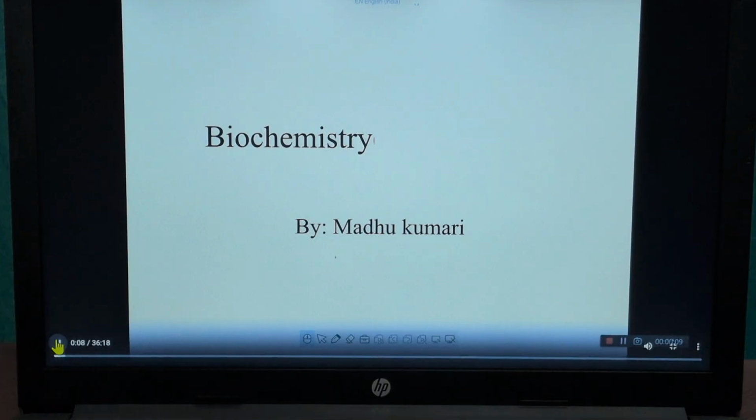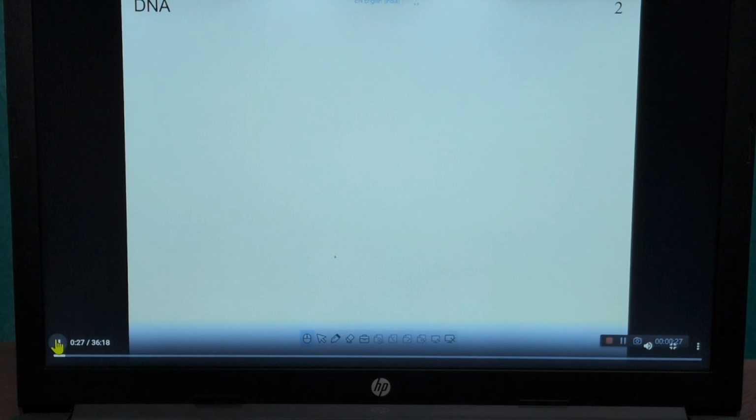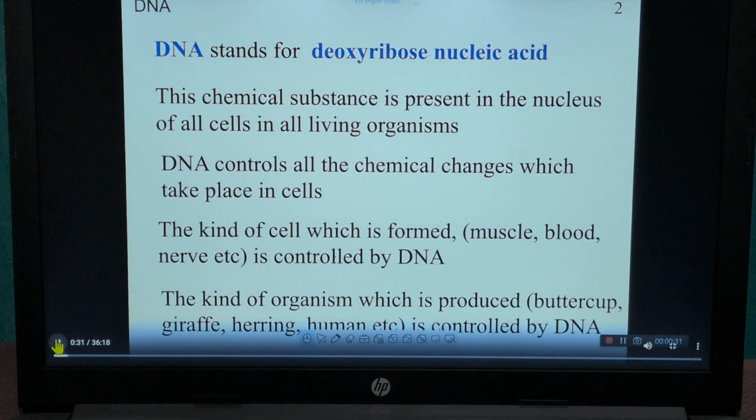About the DNA. Okay, deoxyribonucleic acids. What is the building block of nucleic acids? What is the building block of DNA? What is ribose sugar? Like that, we discuss all this in this DNA topic. Okay. First of all, what is the DNA? And what is the full form of the DNA?